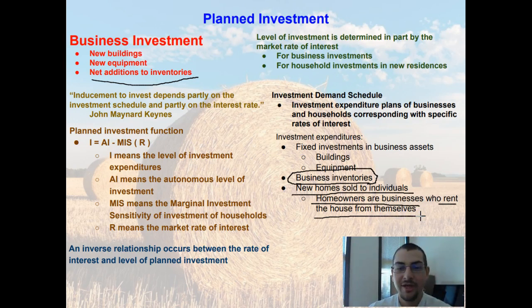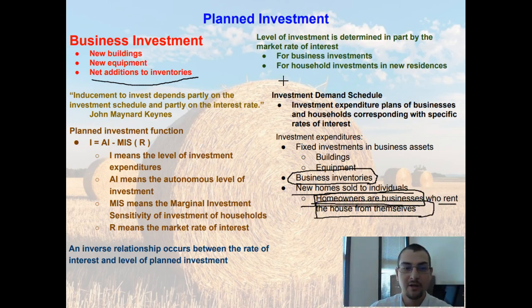Well, the reason we say that is because if you bought a new house, you're not renting from somebody else, which means you're basically taking the money you would have paid in rent to somebody else and paying it back to yourself, in a sense. So we are treating these homeowners as individual businesses who rent from themselves.